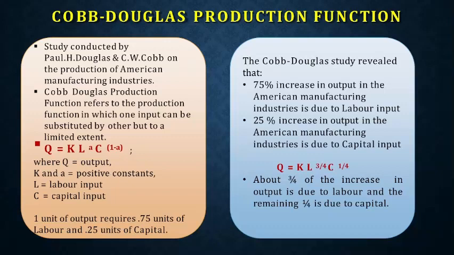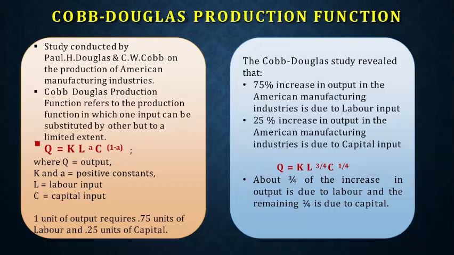That means 75 percent of this factory, or American manufacturing industry at that time, was labor intensive, because labor was contributing more, and for that you have to increase only 25 percent of your capital. That means you have to increase your production machinery only 25 percent. This clearly states that in that period the American manufacturing industries were labor intensive.